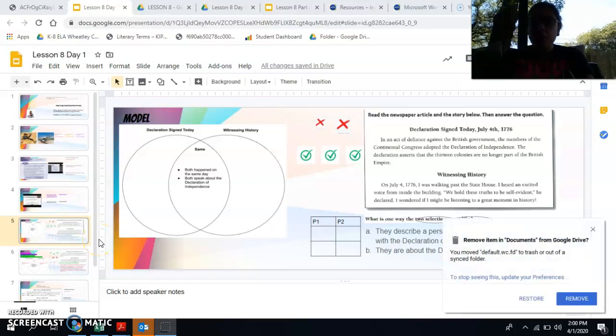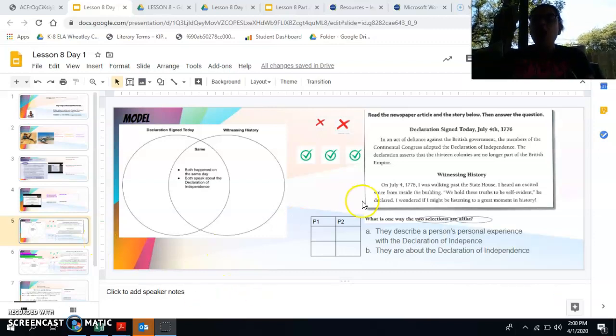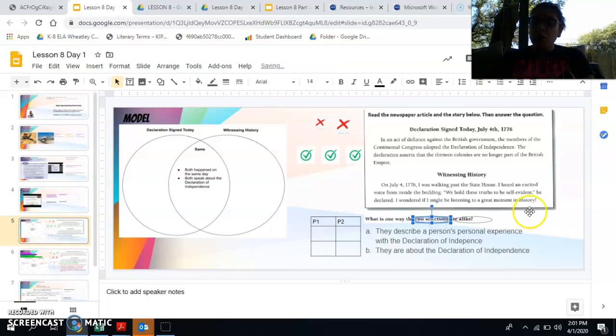Alright, Kipster, so we just finished reading both of the passages. And so now what we're going to do is answer our question for the model. So the question says, what is one way the two selections are alike? And I circled the two selections, and remember, selections means passages.